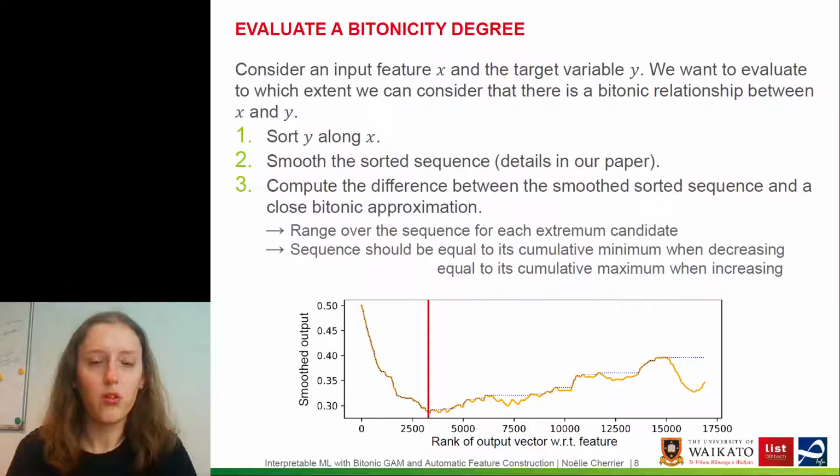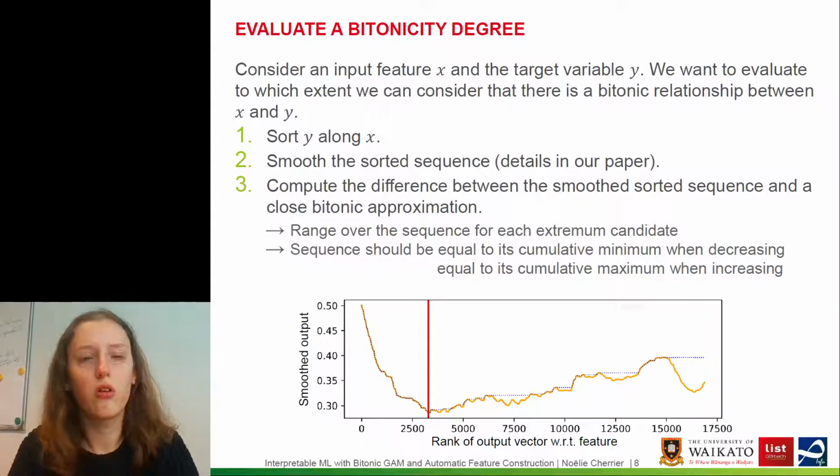Okay. So now we propose the method to evaluate a bitonicity degree, in the particular case of an input feature x with respect to a target variable y. So we want to evaluate the relationship between this input variable x and the target y, and especially see if there is a bitonic relationship between the two. To do that, we will sort y along x, and smooth the sorted sequence, because especially in the case of classification, y has only a few unique values. And we want to compute the difference between the smooth sorted sequence and a closest bitonic approximation.